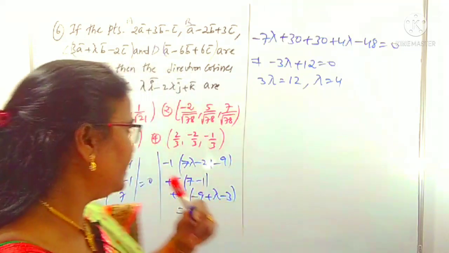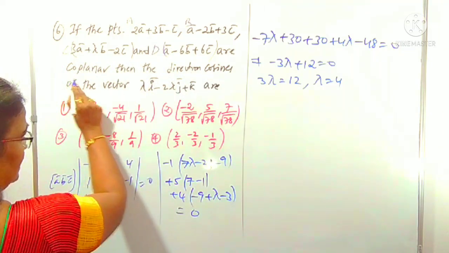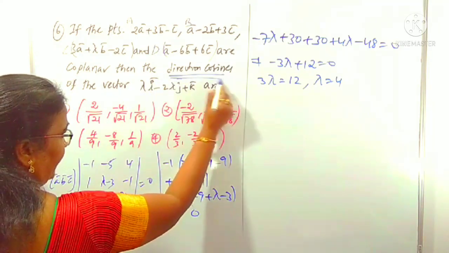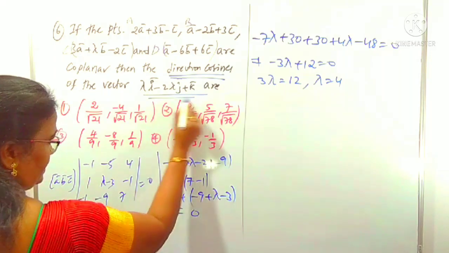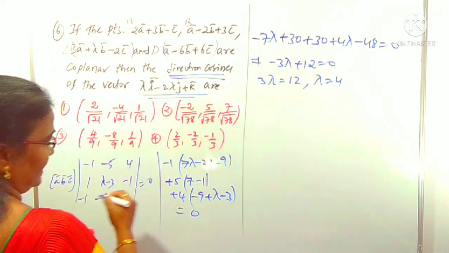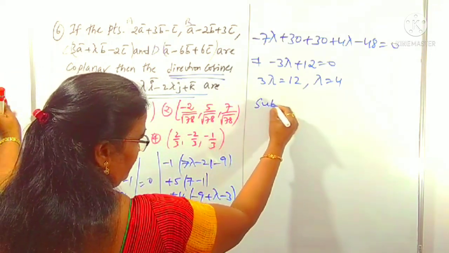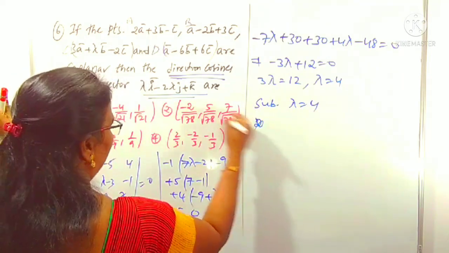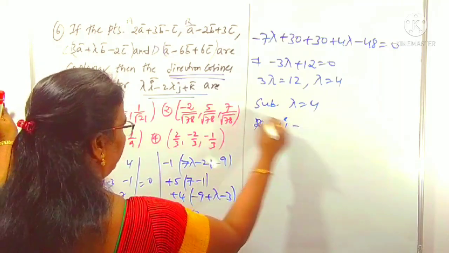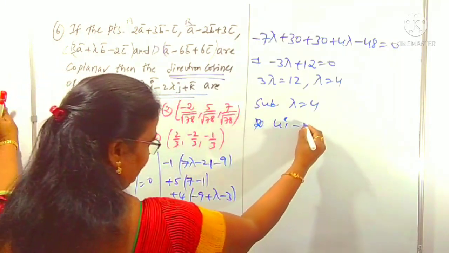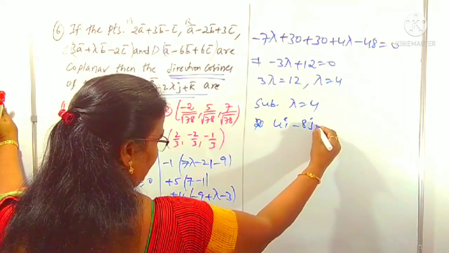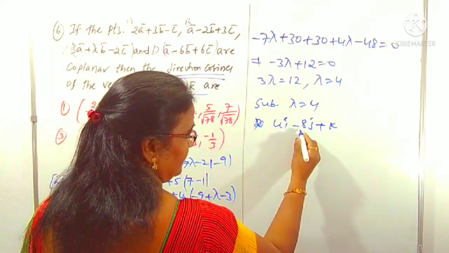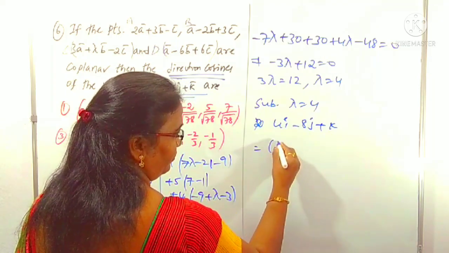Now we can consider the next sentence. What is it asking? It asks for the direction cosines of this vector. First, what does this vector become? Substitute lambda equal to 4 in this one. Lambda is 4, so 4i minus 2 4s 8j plus k. So we can understand that this is 4i minus 8j plus k.